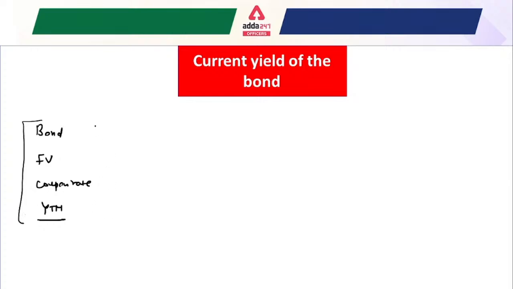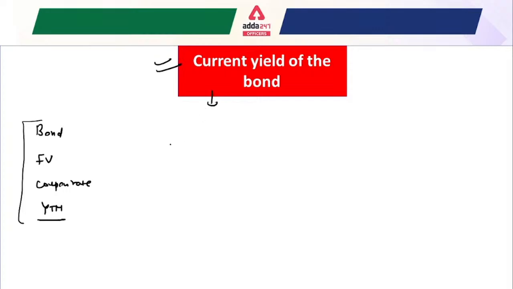Now we are going to understand a very important term, that is the current yield of the bond, and multiple questions are usually seen in the examination on it. So what is the current yield of the bond?